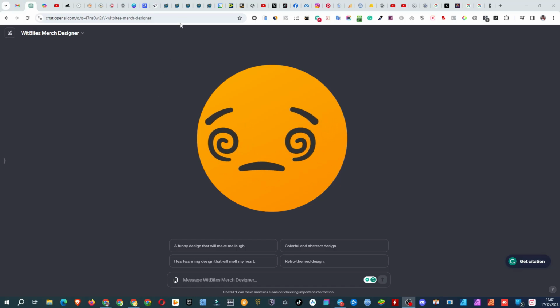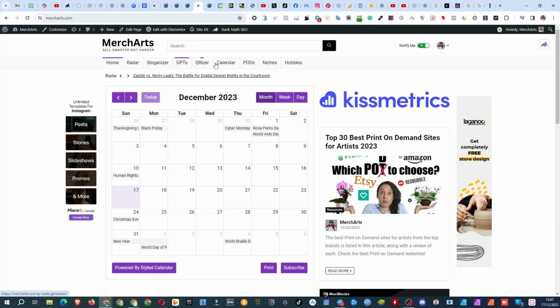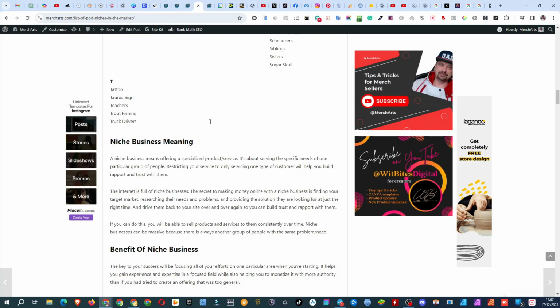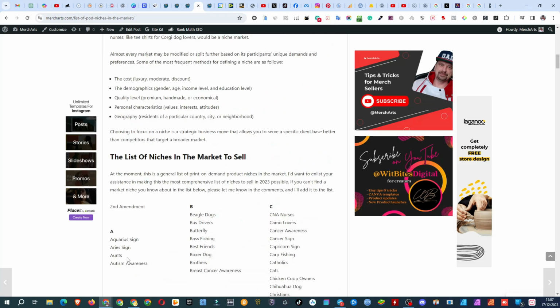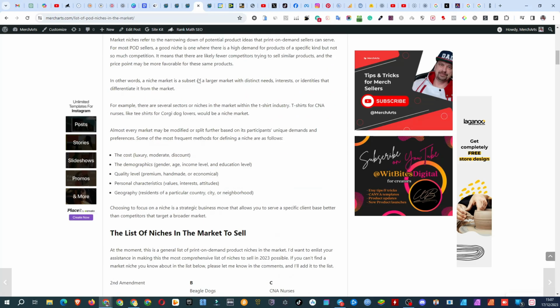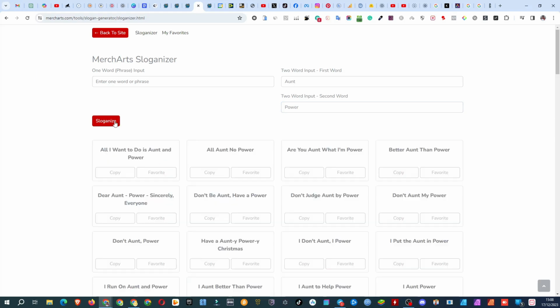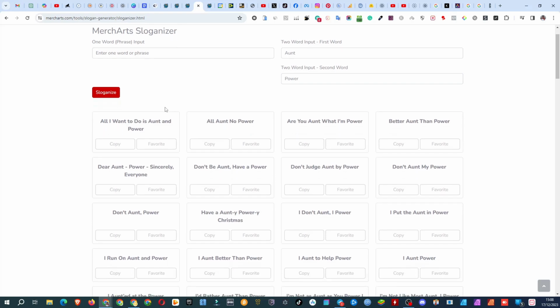From here, head over to mercharts.com, click on the Niches menu item, and pick any niche. I chose ant, then go to the sloganizer and choose 2-word input. The first word is ant, and the second, let's say power. Hit the Sloganize button. There are plenty of slogans to choose from.